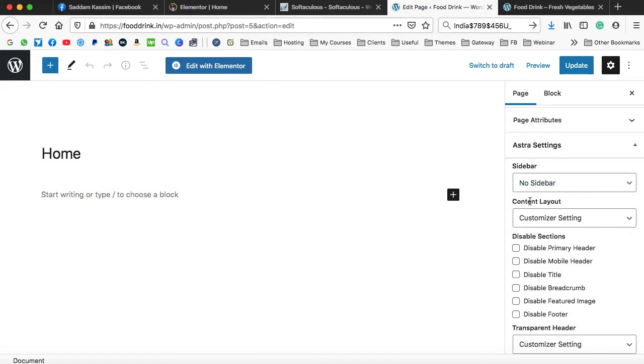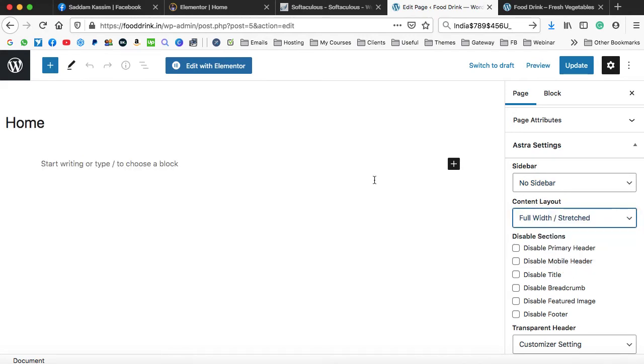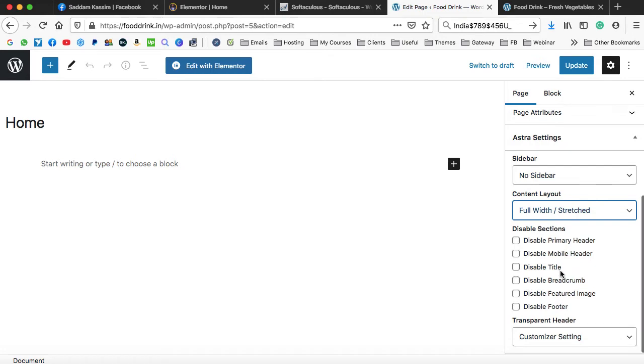The second one is content layout. From here, select full width stretch. So whatever content you create on the page will occupy the complete width of the browser. We also have a few more options, like disable title and disable breadcrumb, so these two things will not be displayed on the home page. At last, click on update, so these settings will be saved.